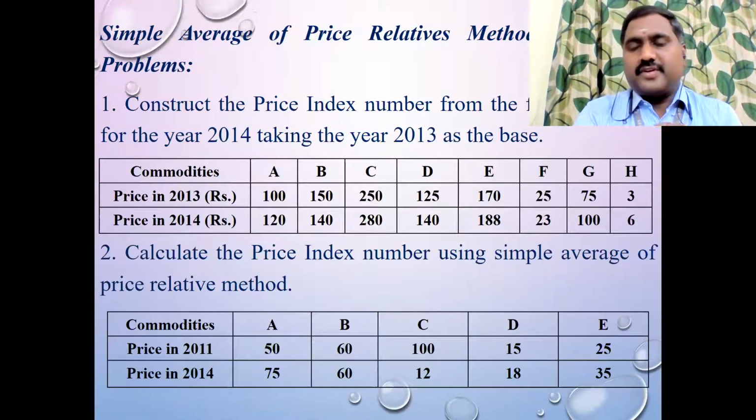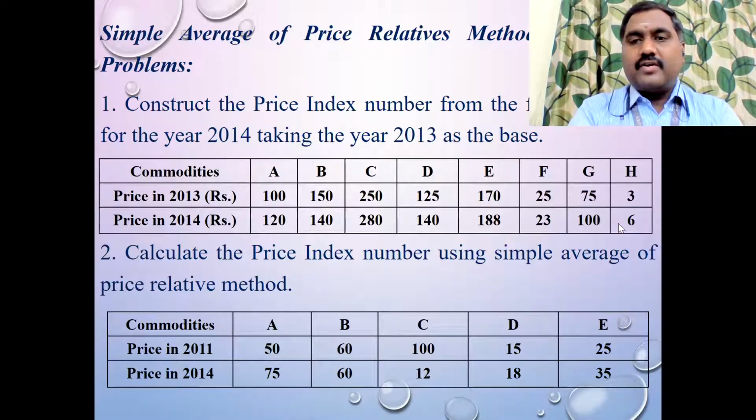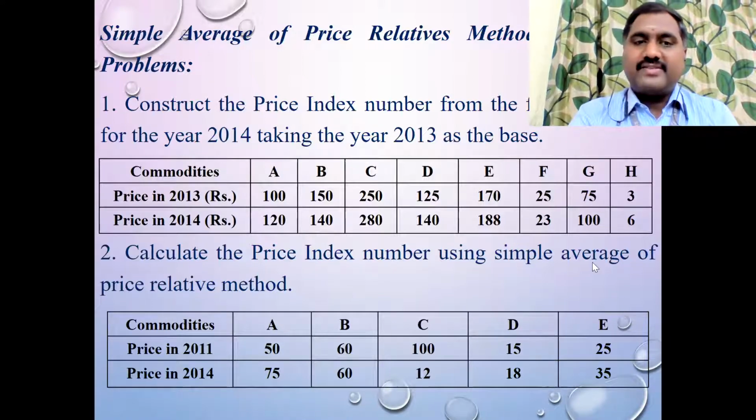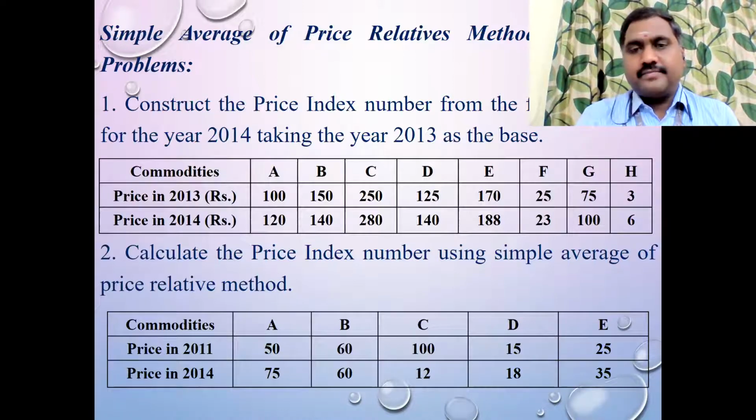These are the two problems we are going to work out now under the simple average of price relative method. Here they're asking you to calculate the price index number for the year 2014, that is the current year, by having 2013 as the base year. So price in 2013 is P0, and price in 2014 will be P1. Since they mentioned the method, simple average of price relative method, we need to apply this. Suppose the method is not mentioned, you can follow any one of the methods.